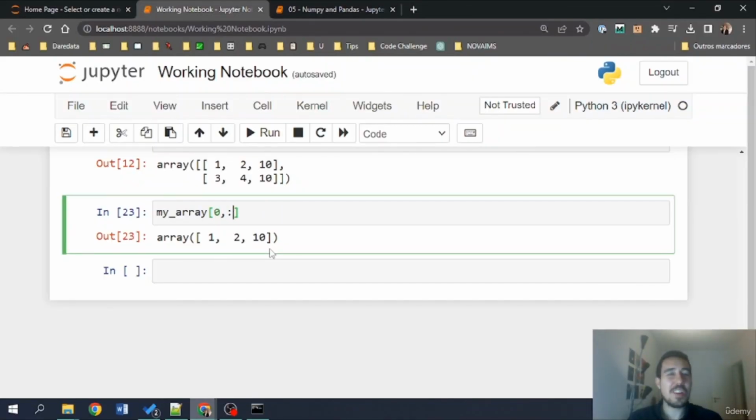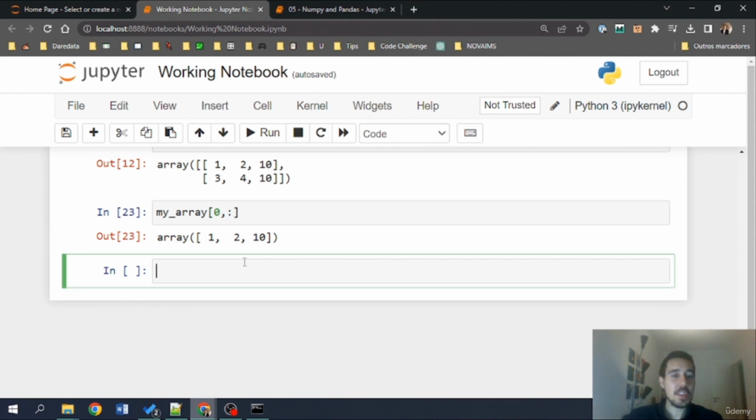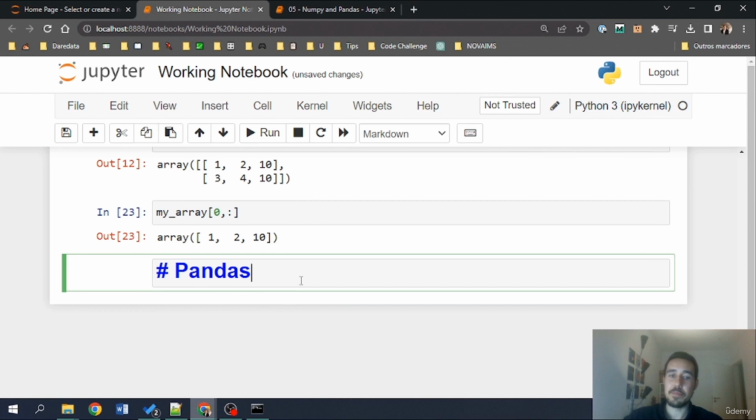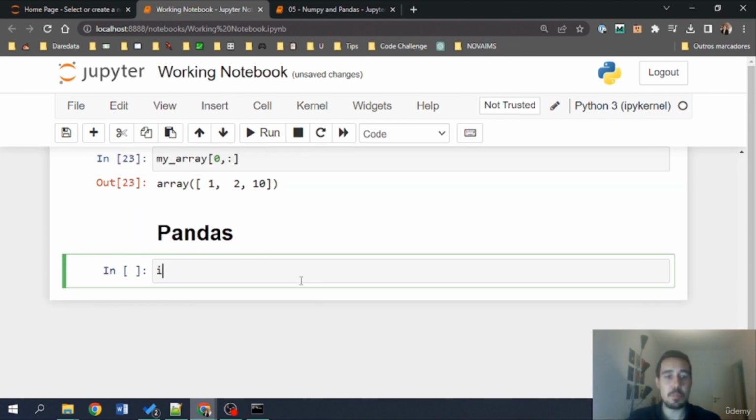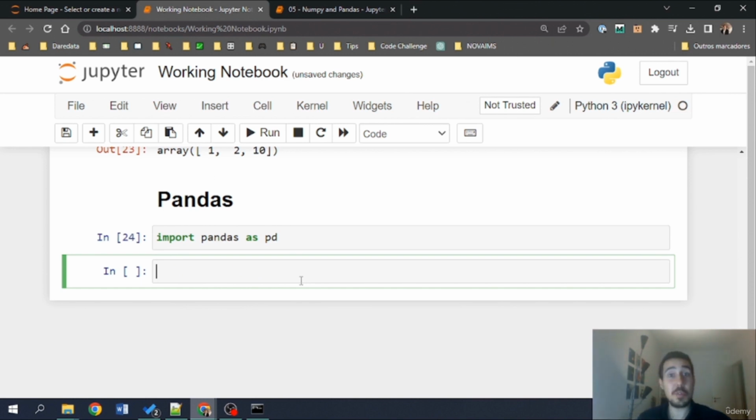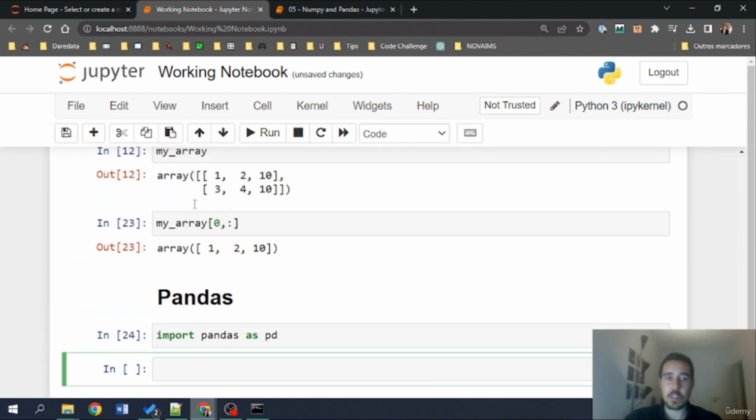Hi everyone, and welcome back to this Python course. So let's now look a bit into the pandas library, which is another famous library here in Python. Normally when you see the pandas library imported, you will see import pandas as pd. It's a very common way to import this library in Python. Now we've seen arrays and how we can work with multidimensional objects such as arrays, right?